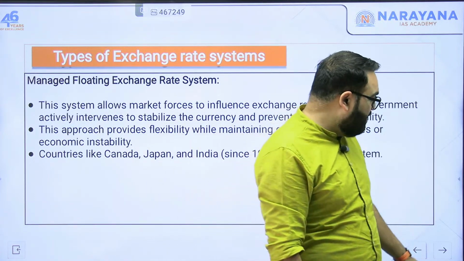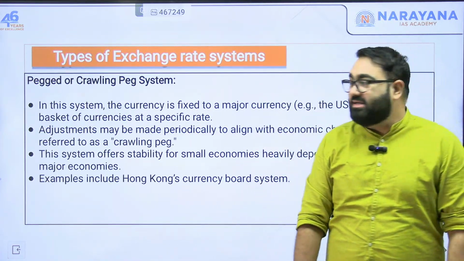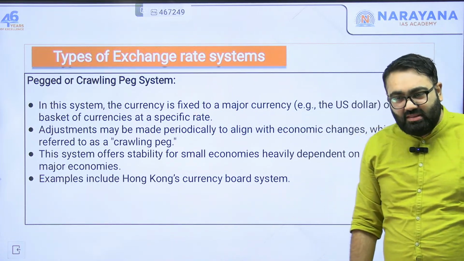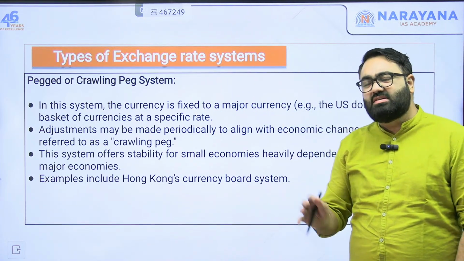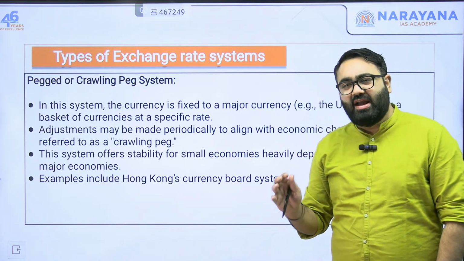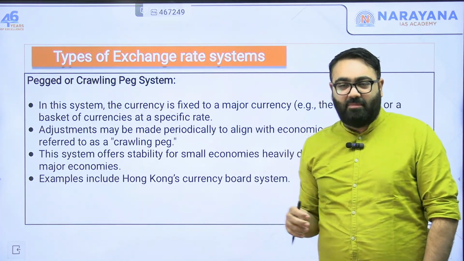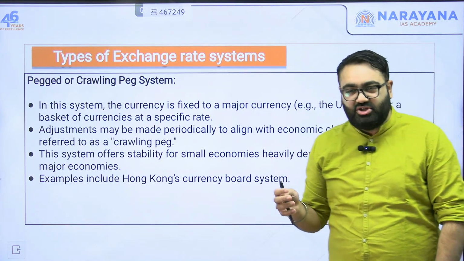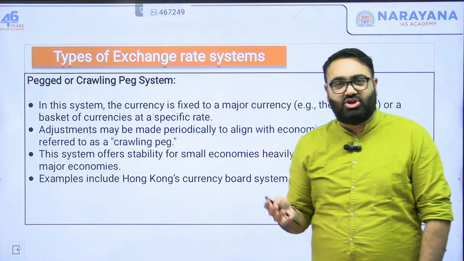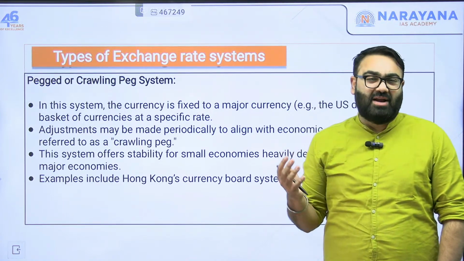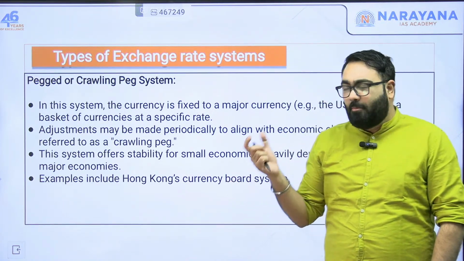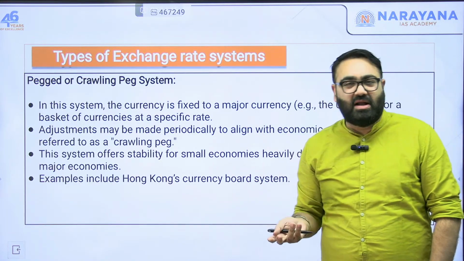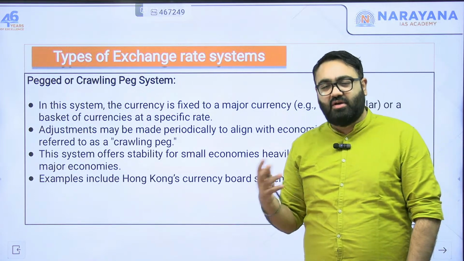Third, which is not used by most countries now, is something called the pegged or crawling peg system. In this, you basically fix the currency value against a bigger currency. That means, for example, the country with which you have a lot more trade, a lot of diplomatic relations, or if most of your trade or investment happens from one major country only, you peg your currency against that. And the government basically has a bigger role to play. They will be the one who will determine the rate.